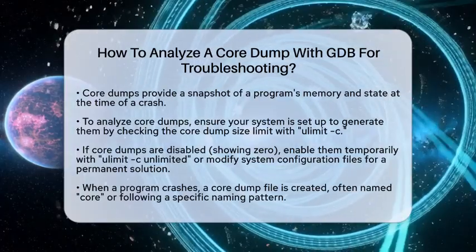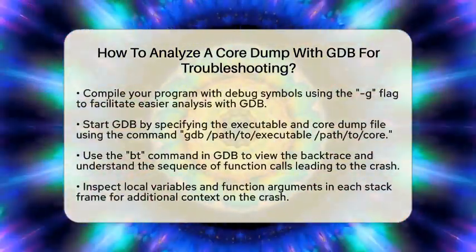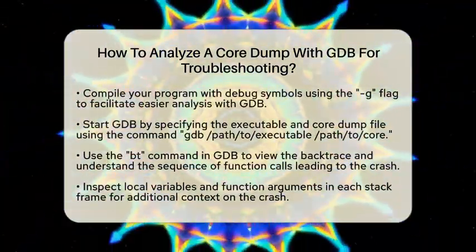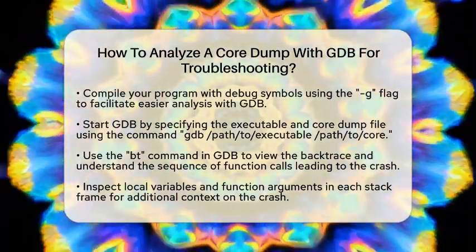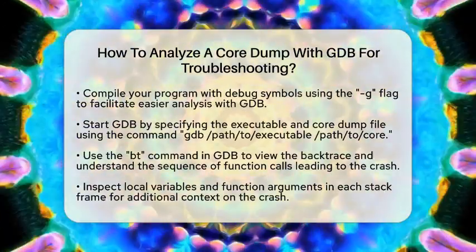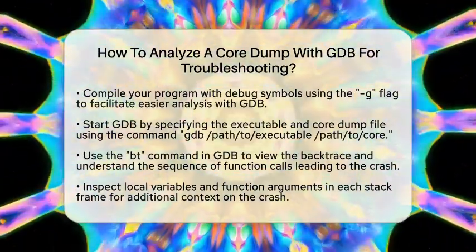Next, when a program crashes, the system creates a core dump file. This file is often named core or follows a pattern that includes the program name and process identification number. This file contains the memory image and process state at the time of the crash.